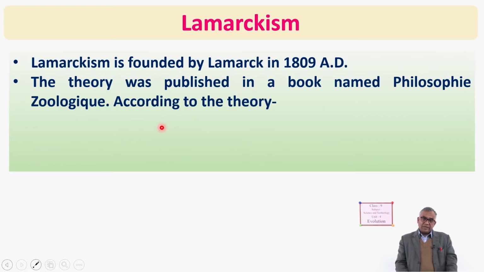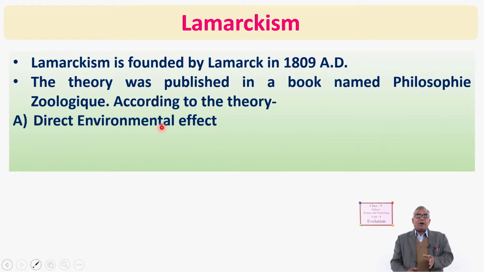The first point is direct environmental effect. So, what is direct environmental effect? Under this point, Lamarck told that every organism is affected by change in environment. The environment is not still, it is not as it is at present from the origin of the earth.